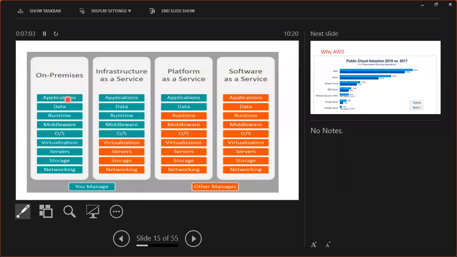I have one data center. Each and everything is managed by you. We are going to take care of network, storage, servers, virtualization, operating system. I'll teach you all those technical words. If you have one data center and take a service from AWS, IaaS, infrastructure as a service, up to the orange color, AWS people will take care. If you go with platform as a service, up to the orange color means runtime, they will take care of the remaining. Coming to software as a service, everything is taken care of by AWS people. So these are the services supported.